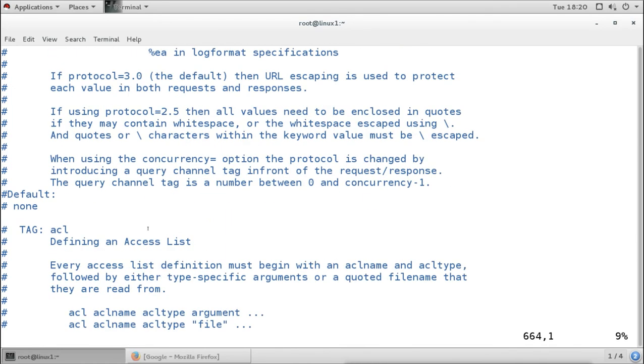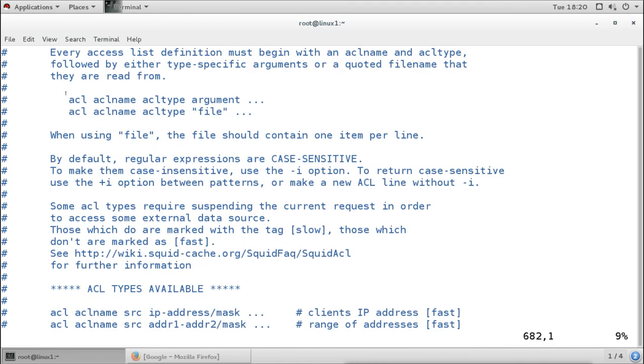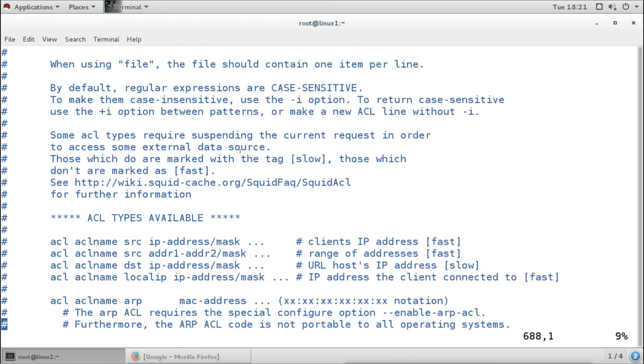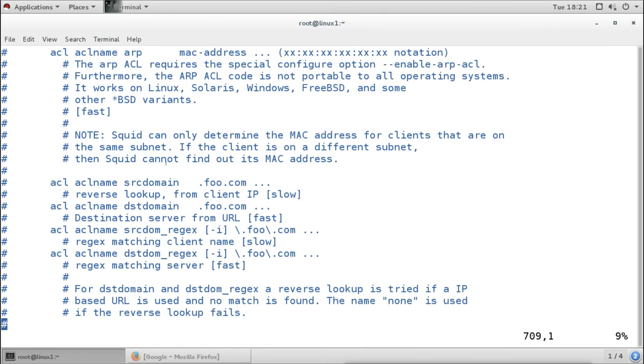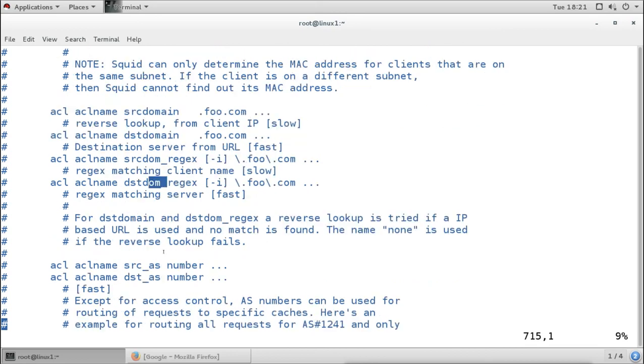Like we can see here ACL, then ACL name, then ACL type, and based on the ACL type we define the arguments. And if you are mentioning a file, then you have to put it in quotes. And there are lots of different types available here. We can create the ACL by source, destination, local IP address. We can create the ACL based on source domain, destination domain, source domain regex, destination domain regex. We can use the -i option for files.